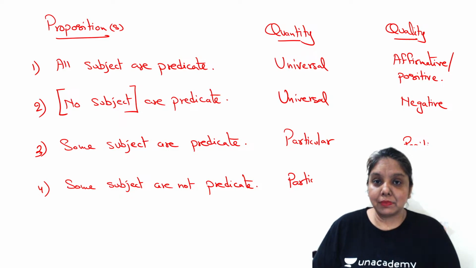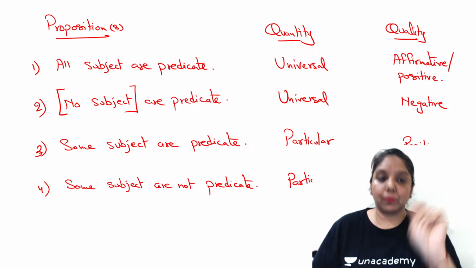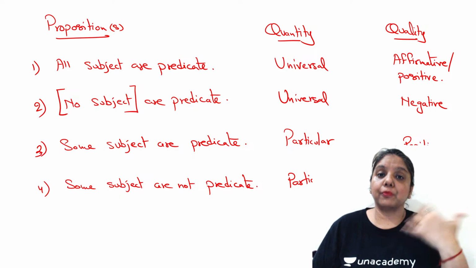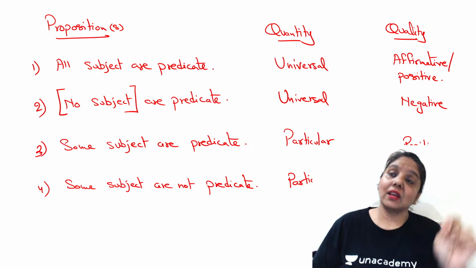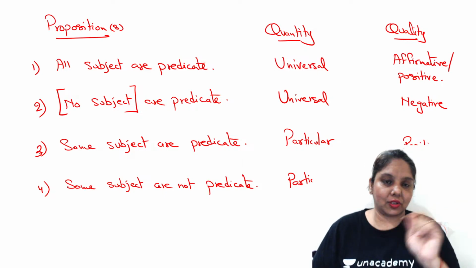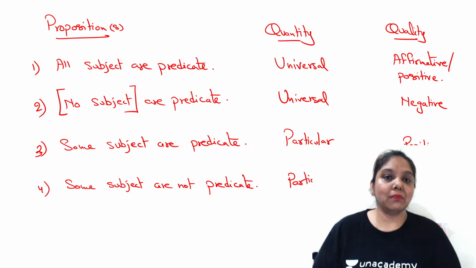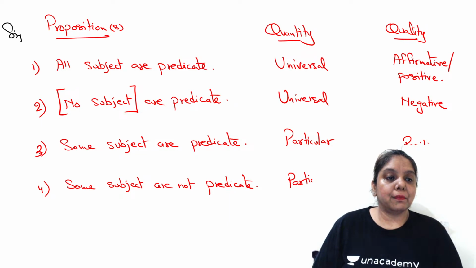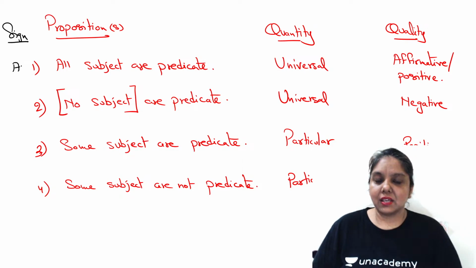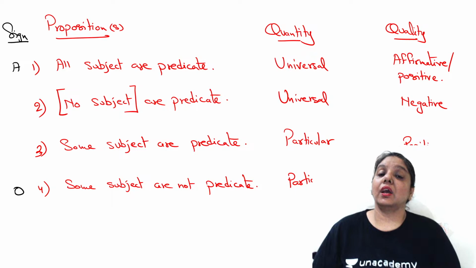Now, when I talk about symbols, when I talk about signs, it simply means one sign which is assigned to a proposition. In case the proposition is missing and somebody says that there is a dog and a barking taking place and the symbol of the proposition is said to be an A, can you tell the quantity? You would be able to tell the quantity. Why? Because you know that the sign for the proposition "all subjects are predicate" is always A. So if the proposition given to me is "some dogs are not barking," the symbol for it stands to be an O.